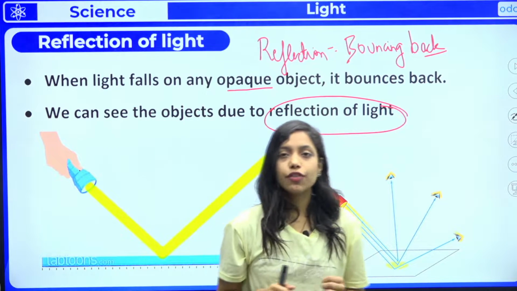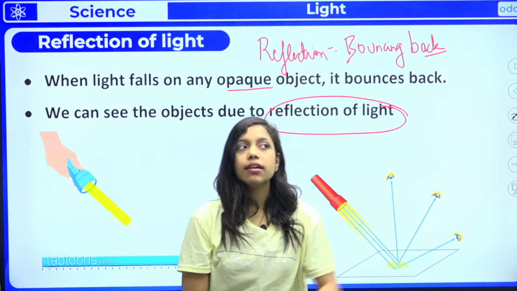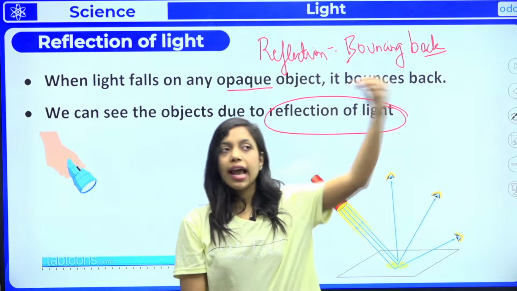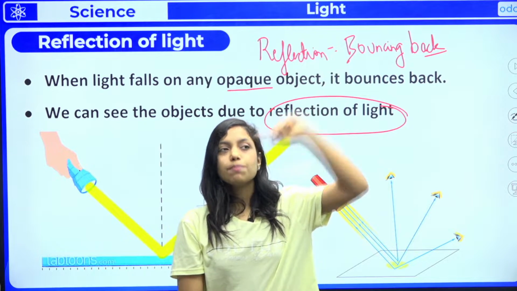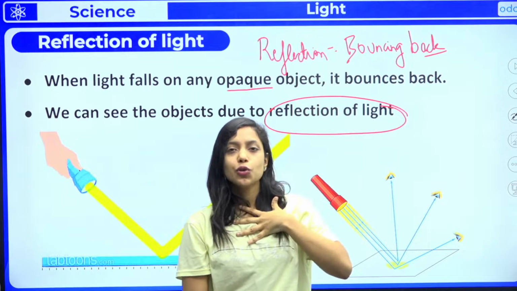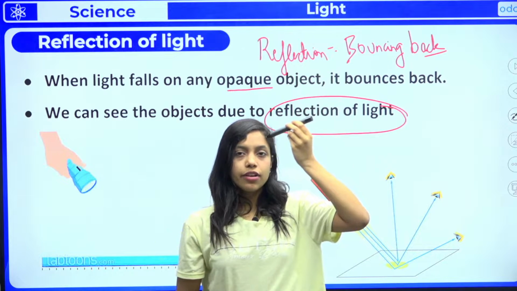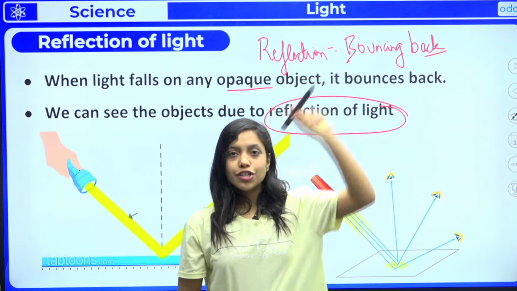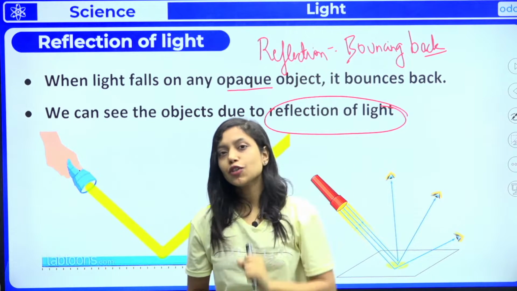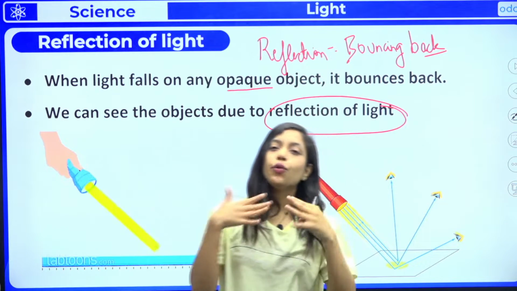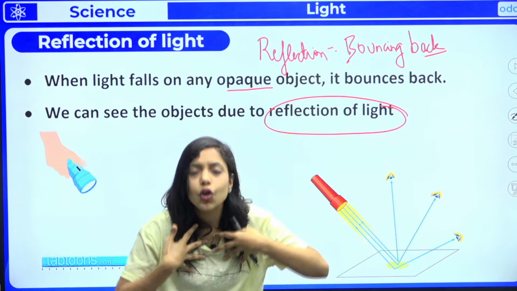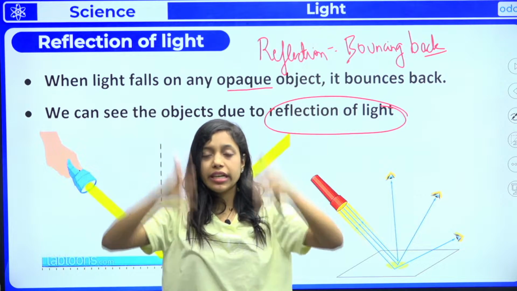Actually, what happens, for example, I'm standing here and light rays are coming. When light touches me, it will just bounce back. It will not pass through me. Just imagine this is a light ray, it comes like this. After it touches any opaque object, it just bounces back, right? So that is called reflection of light, and you all are able to see me. You all are able to see this board, table, everything.